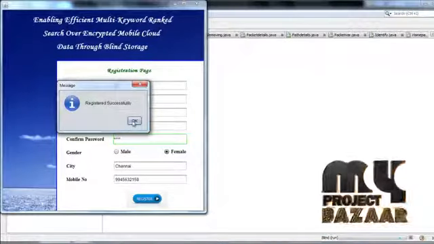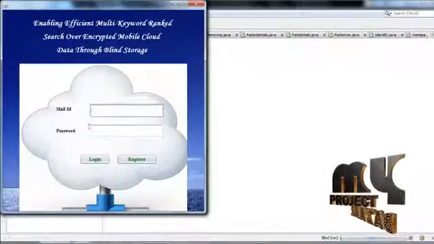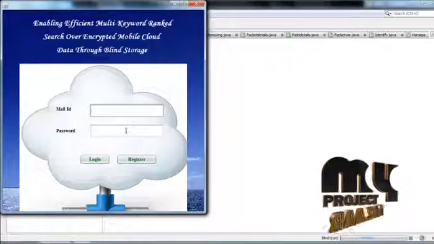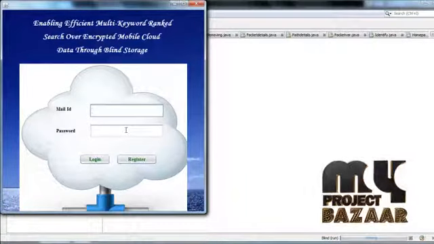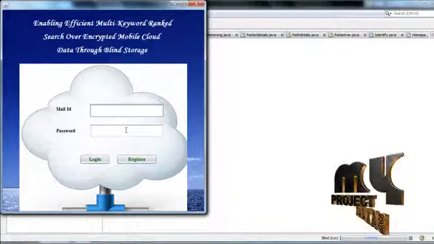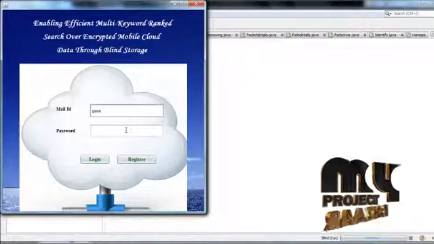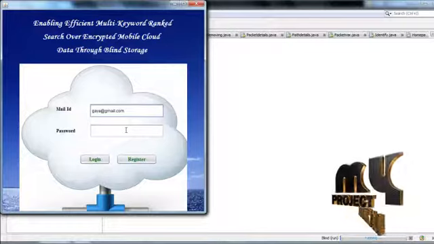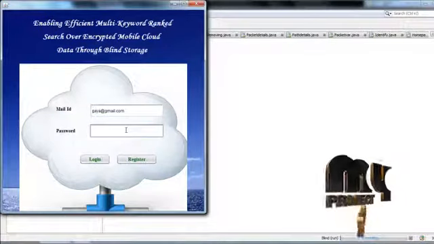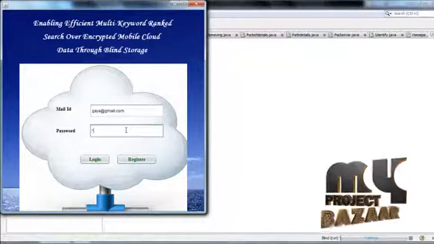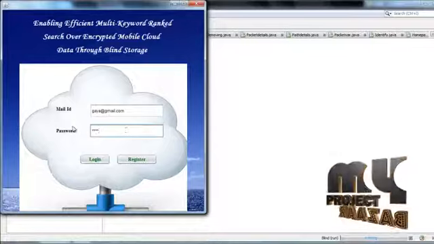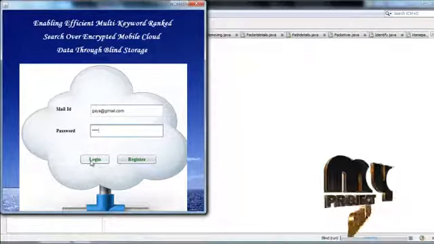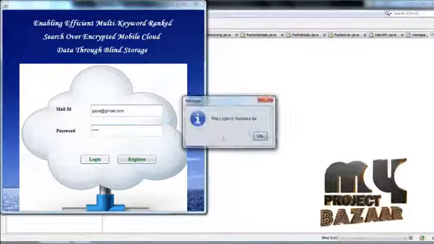Registered successfully. Again go to the login page. Give the mail ID and password correctly. Click the login button. Login successful.